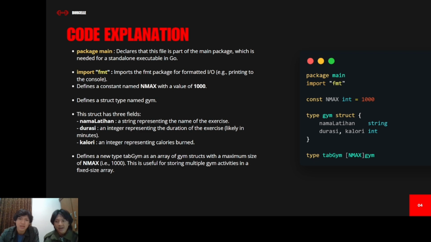And then we define a new type, tabGym, as an array of the gym struct with a maximum size of nmax, the 1000. This is useful for storing multiple gym activities in a fixed size array.